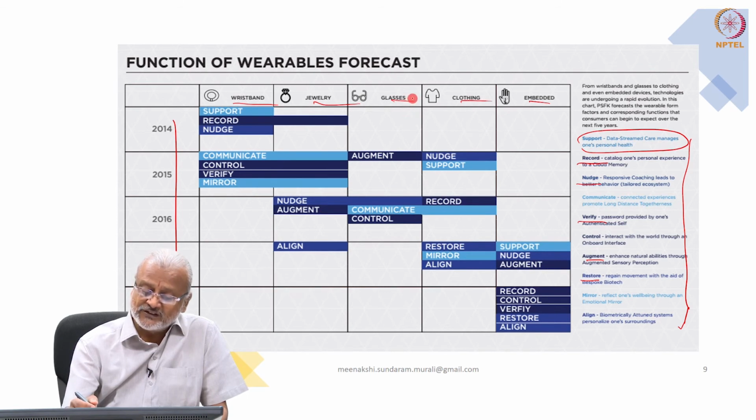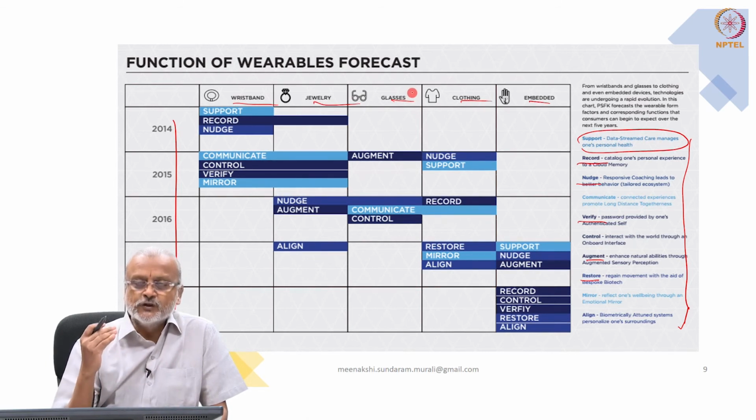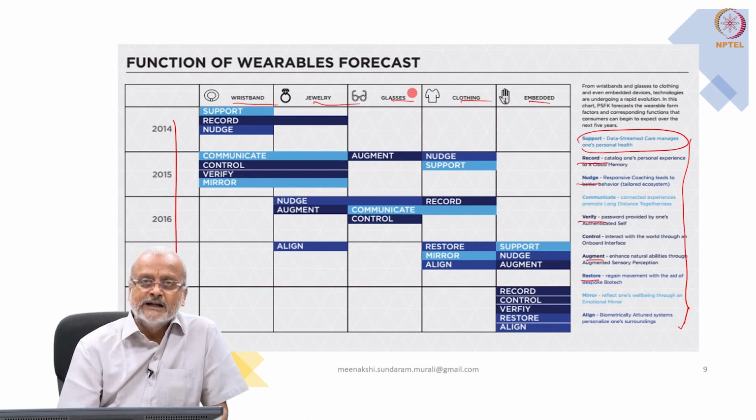Glasses, it's interesting that the next generation of glasses are coming up. Augment means you could look at a workshop and it can give you spontaneous information about which machine needs to be serviced, which can go on the regular production activity, and which needs overhauling and maintenance.